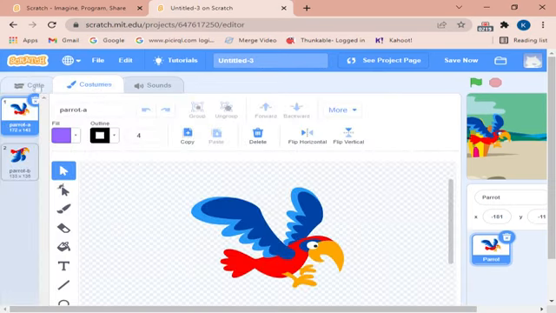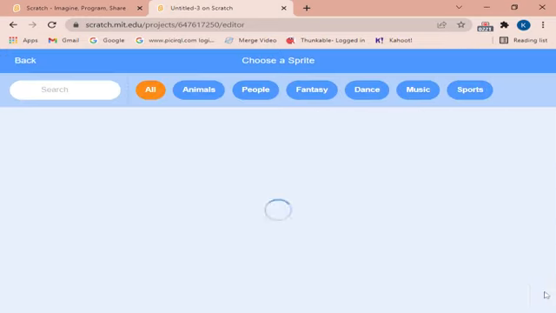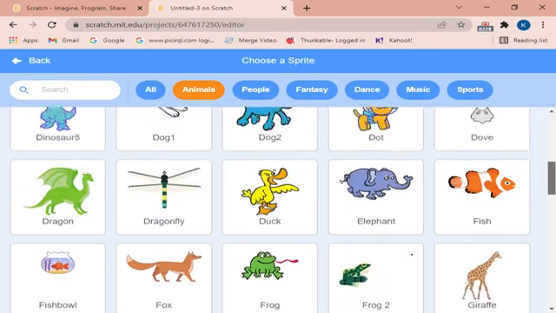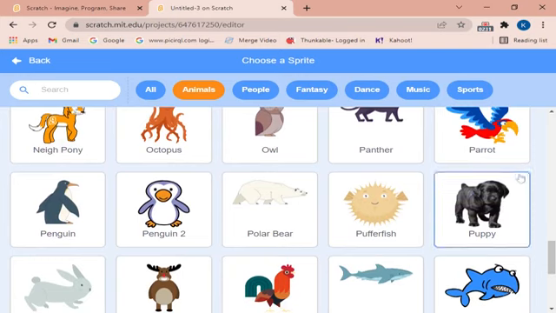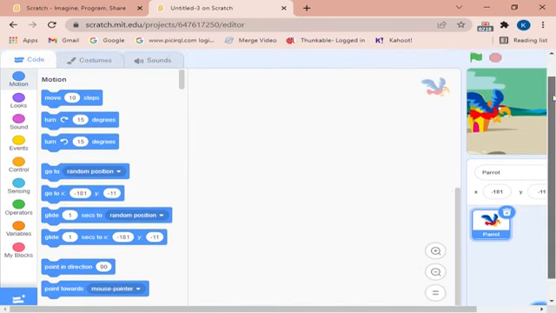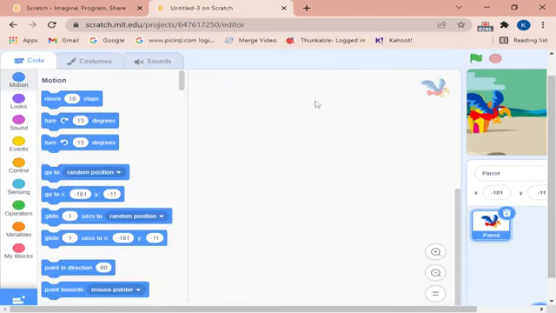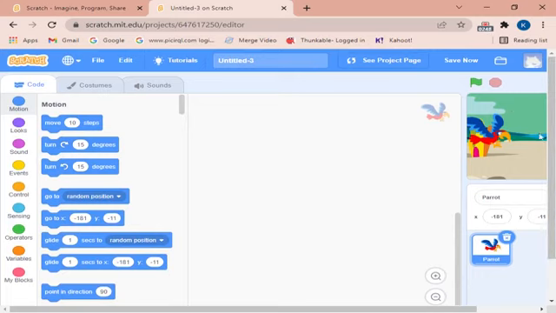Costume is like when I was adding this sprite, you saw that this is moving, right? Like this parrot is moving. That's called its costumes. There are two costumes, one up, one down. So it will look like it's flapping its wings and moving. We will create an animation where the parrot moves by flapping its wings from one place to another.